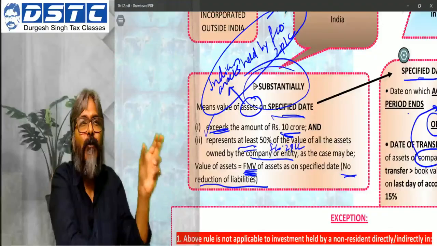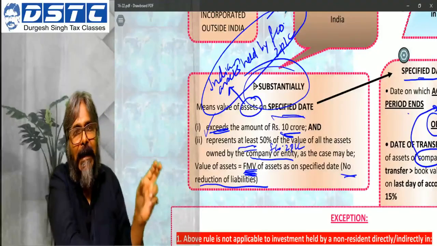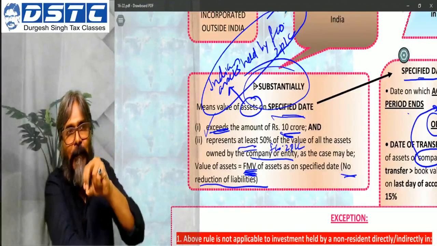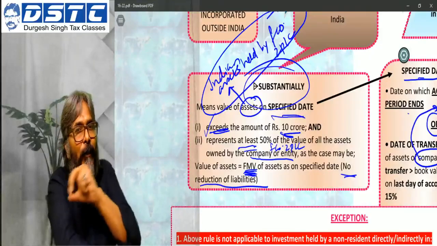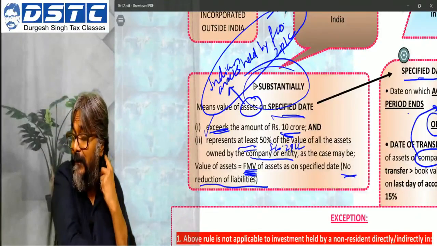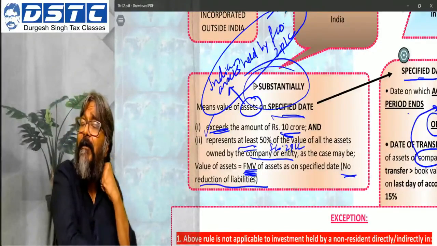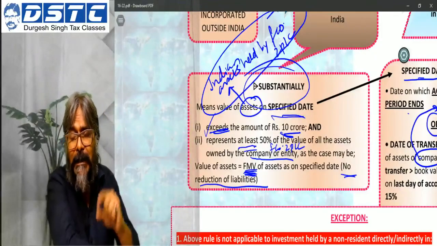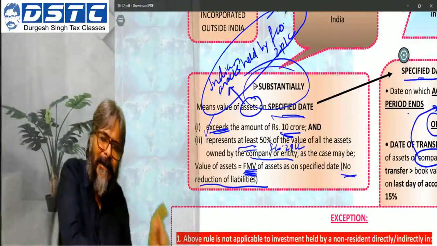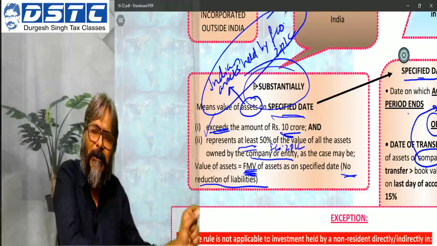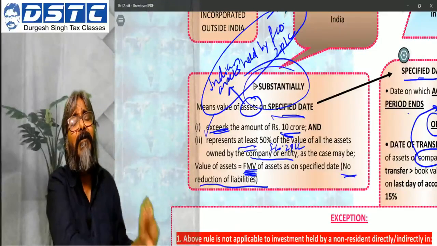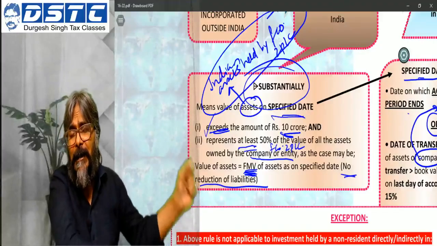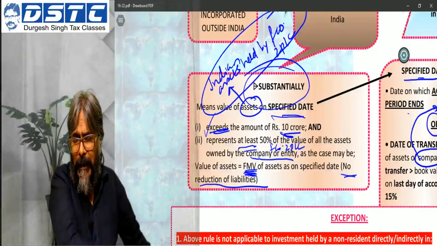That is what will be considered and checked: does the Indian FMV value of the investment exceed rupees 10 crores, and is it at least 50% of the total FMV value of the assets held by ZPLC, the foreign company?